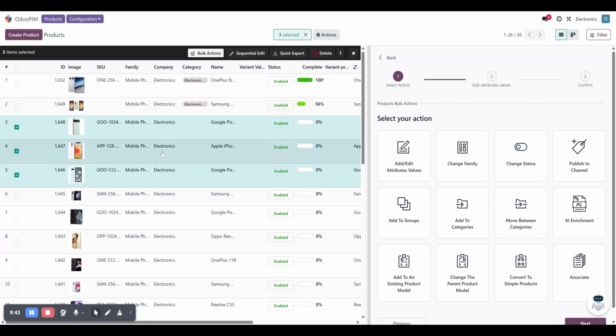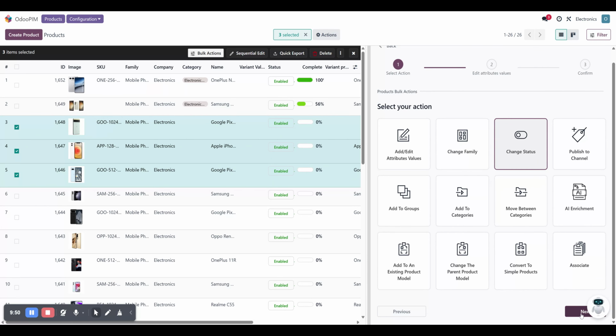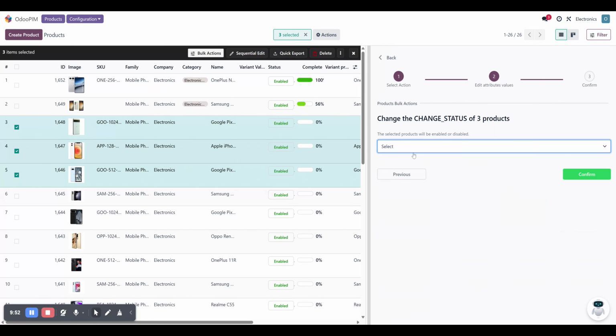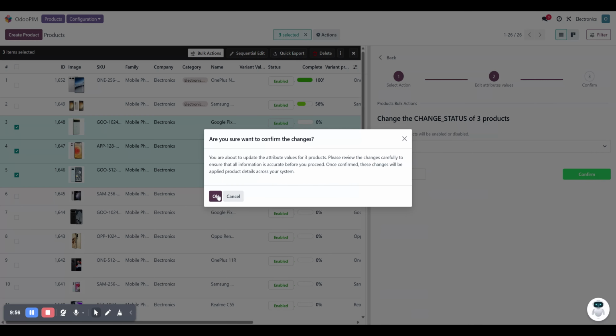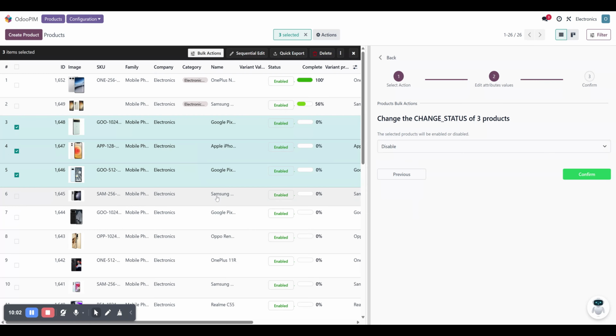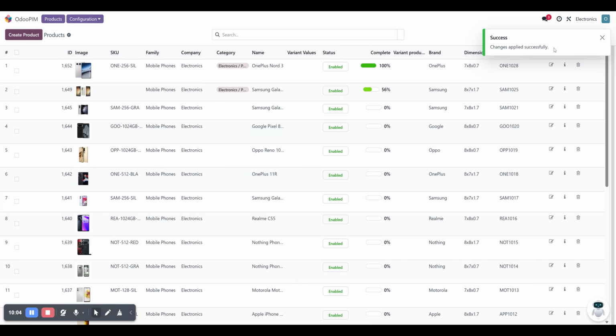Let's assume that these products are enabled right now, but you want to disable them immediately. You can use this change status option and click next, and then mark disable and click confirm. Once you click confirm, you would see this option coming up to get confirmation from the users. Once they confirm it, this gets changed immediately, and those three products are out of our listing as well.